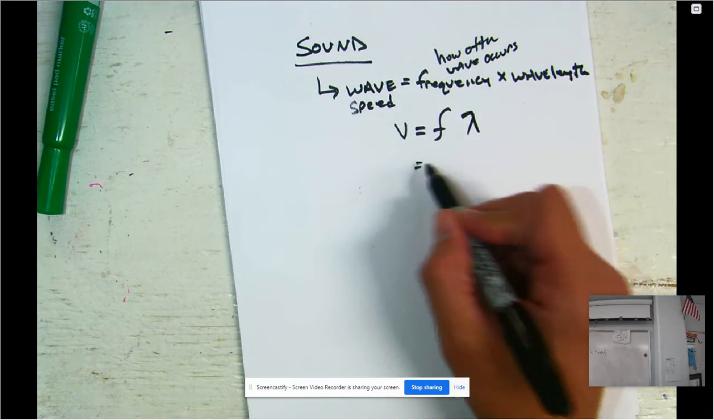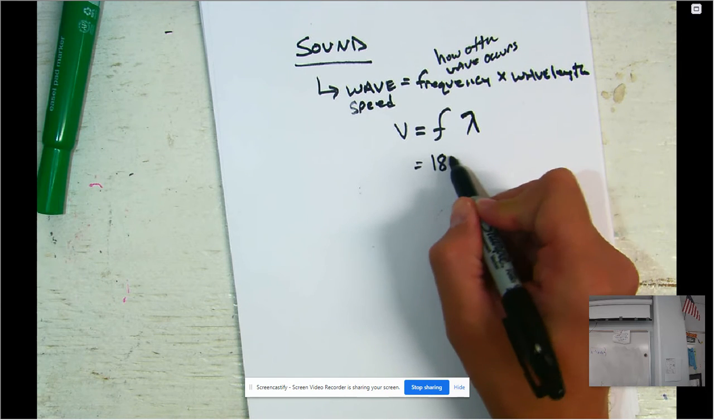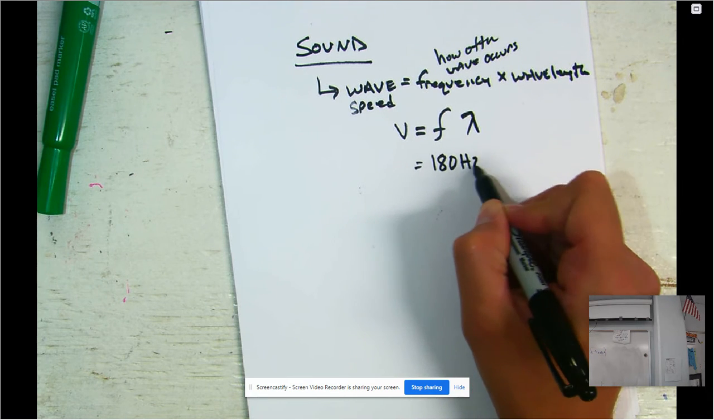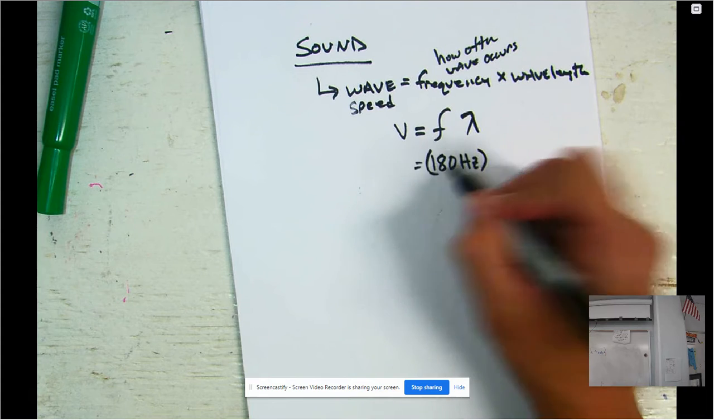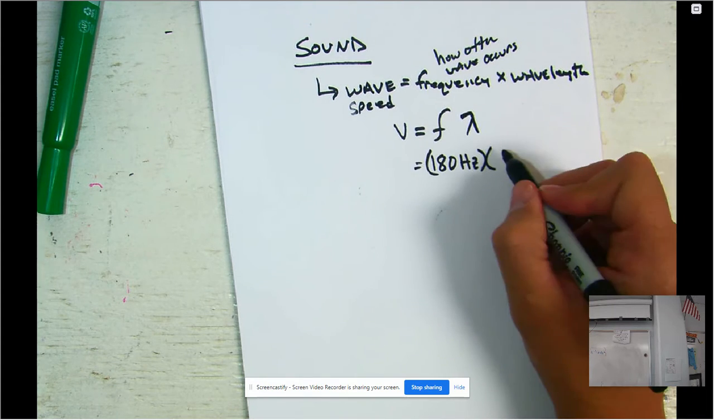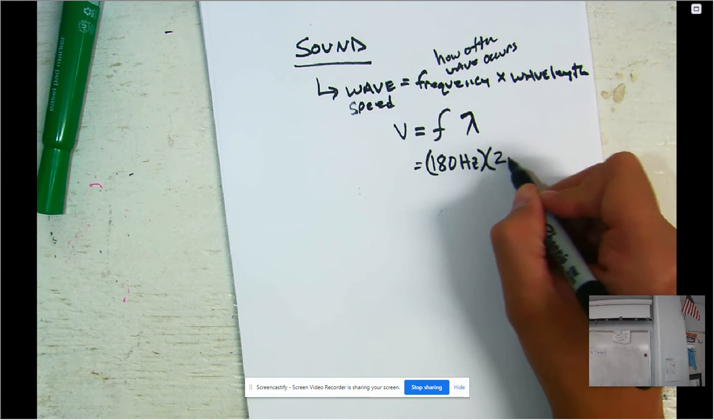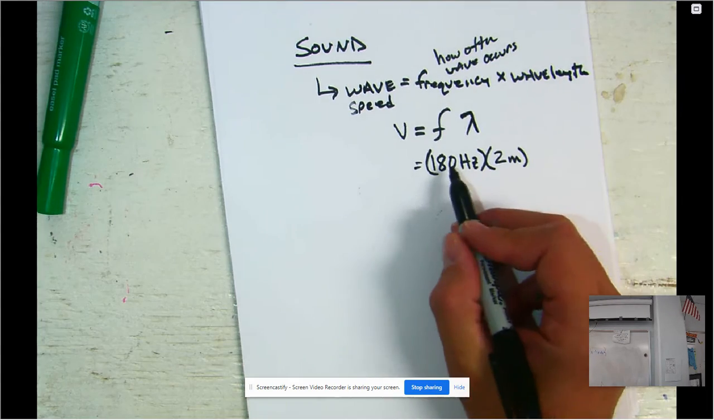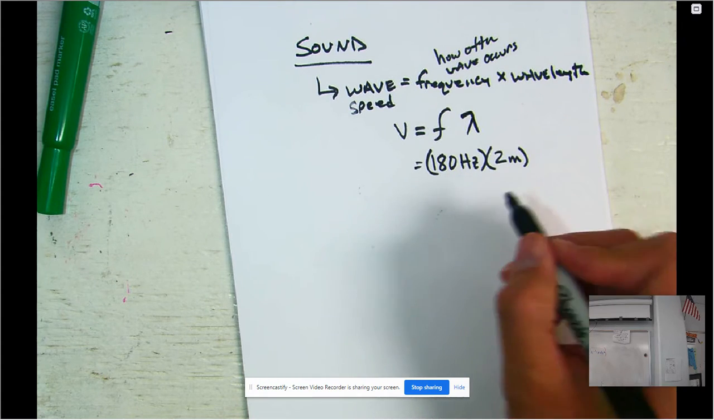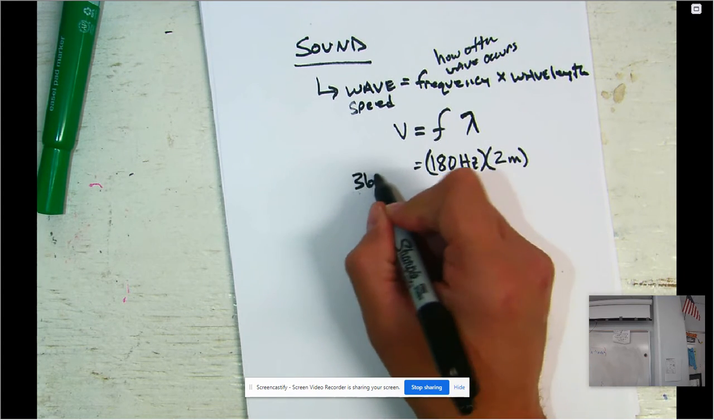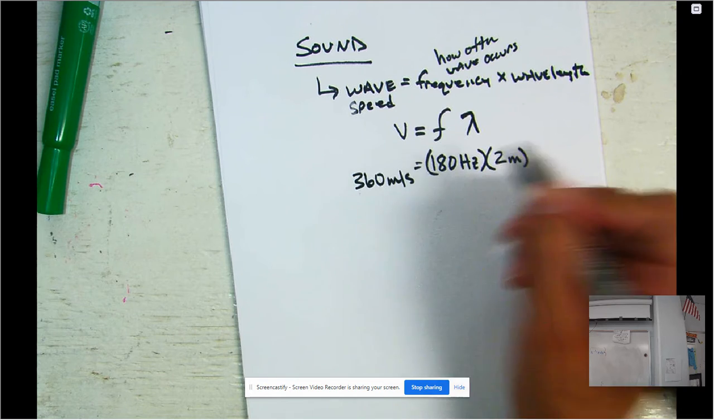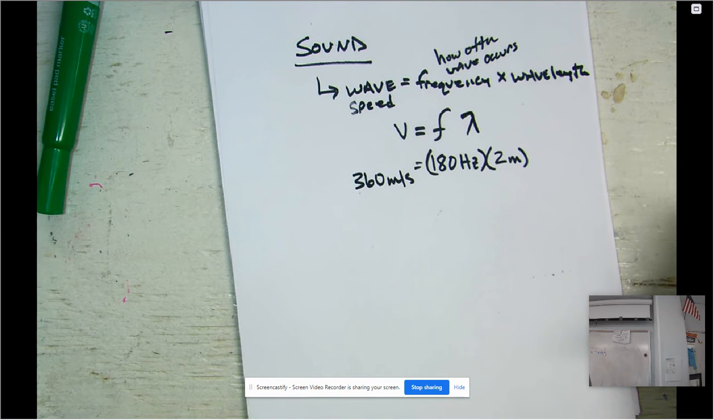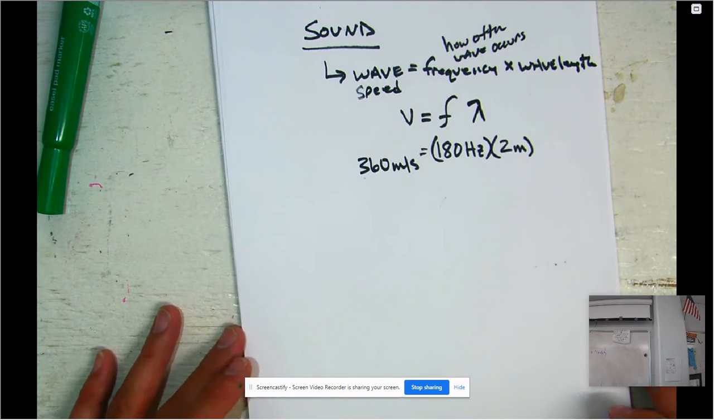So an example of that would be 180 hertz, which is the unit for frequency, times, let's say, a wavelength of 2 meters. If we wanted to calculate that, we simply do 180 times 2, which is going to give us 360, and that's going to be in meters per second. So that'll allow us to figure out what the wave speed is.